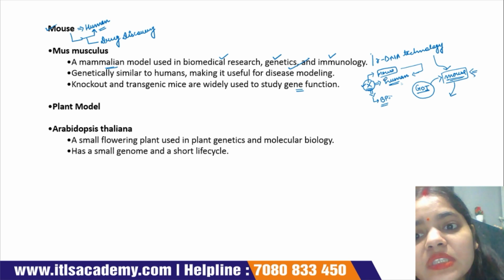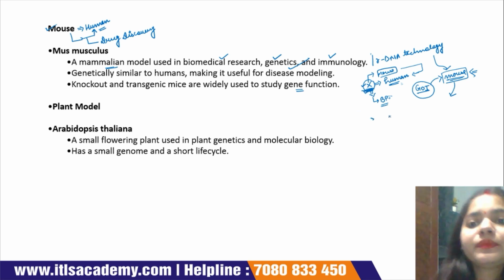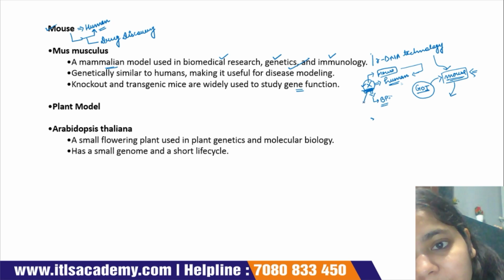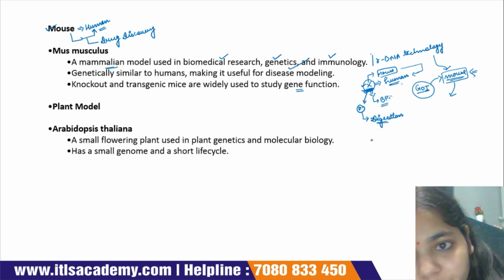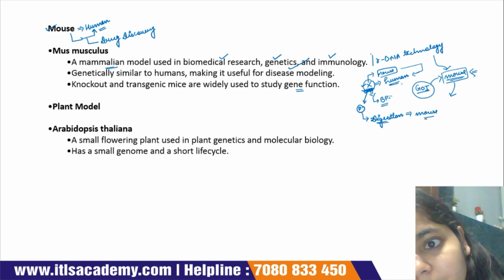Okay, suppose this particular gene expresses a protein, that is P, and this plays a most important role in the digestion system of the mouse.